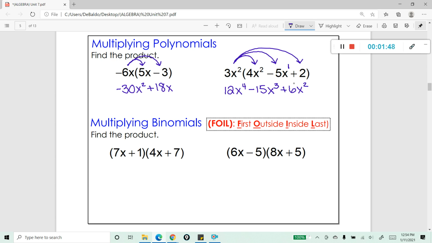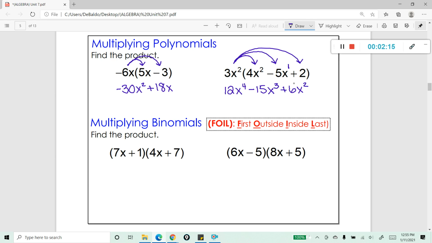Anytime that you're multiplying two binomials together, you can use this procedure called foiling. Foiling stands for first, outside, inside, last. And those are the steps that you're going to take in simplifying the problem. So let's look at the first one. Notice how I have a binomial times a binomial. That indicates that I can use this foiling technique.